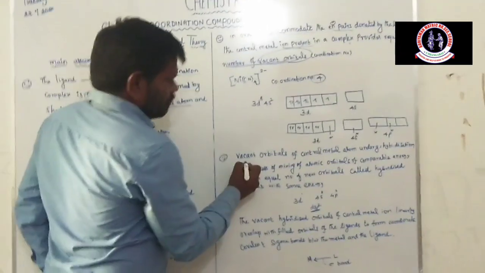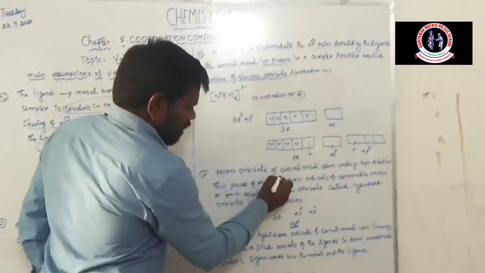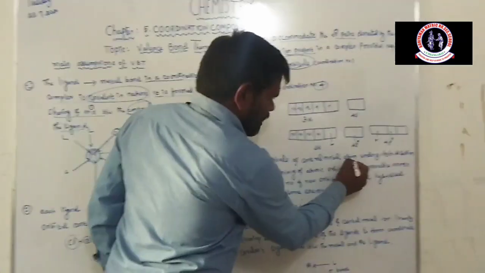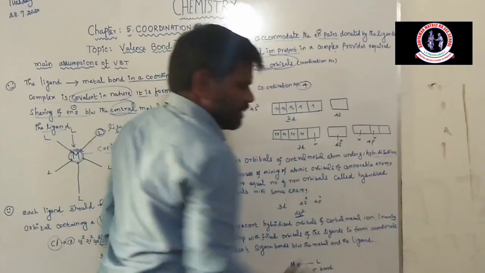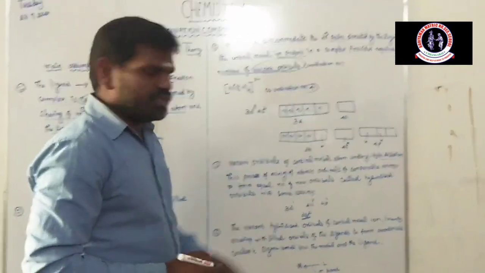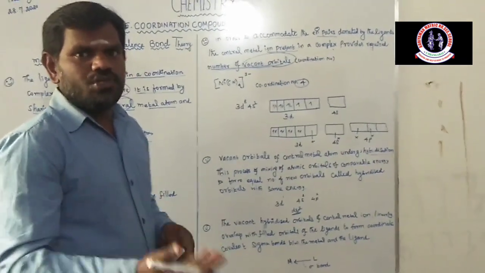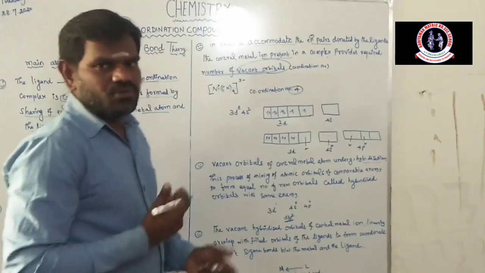Next postulate: the vacant orbitals of the central metal atom undergo hybridization. Hybridization is the mixing, the intermixing of atomic orbitals, to form new orbitals called hybridized orbitals.